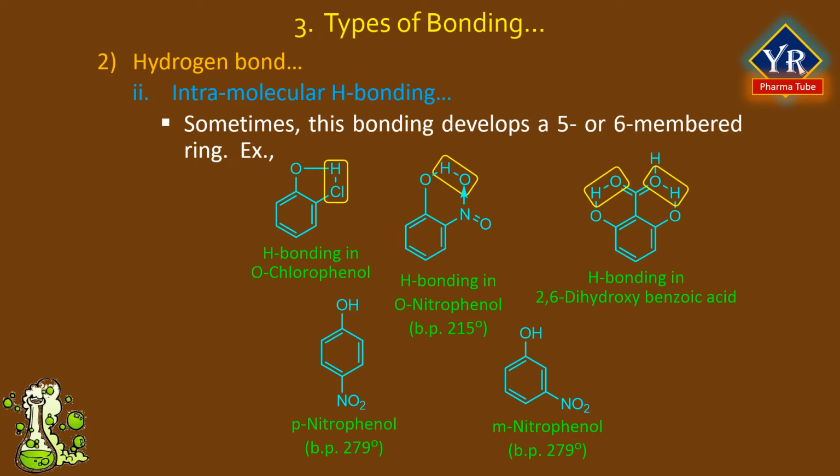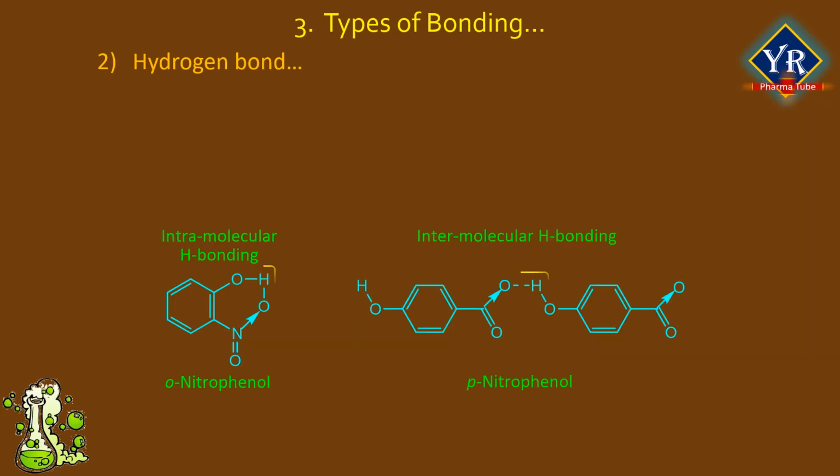This kind of bonding decreases the boiling point of the compound and also its solubility in water. This is because the chelation between ortho-substituted groups restricts the possibility of intermolecular hydrogen bonding with water and thus prevents association of the molecules, which would have raised the melting point and boiling point.